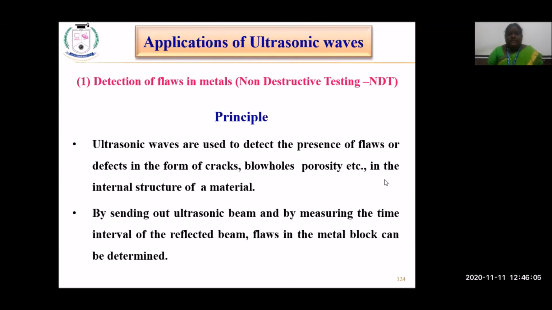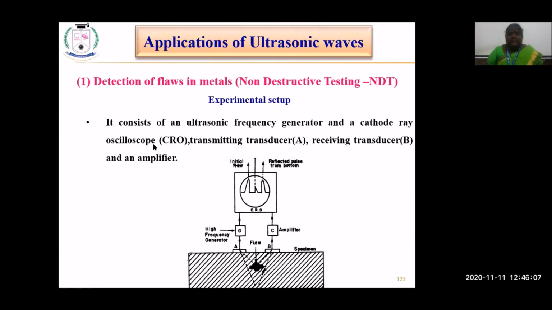So how they do it is, you see, there will be an ultrasonic frequency generator, a CRO for measuring, a transmitting transducer and a receiving transducer, and an amplifier. This is the transmitting transducer, and this is the receiving transducer. This is the wall, the specimen.